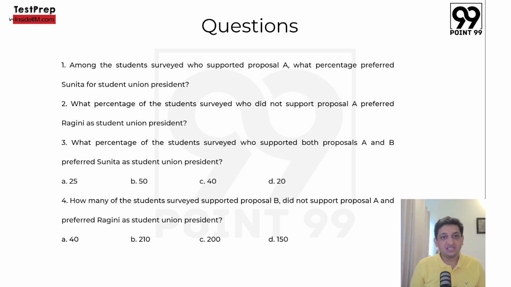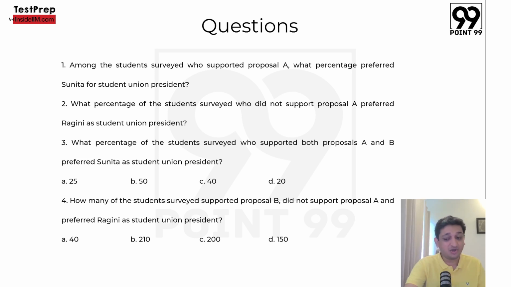Among the students surveyed who supported proposal A, what percentage preferred Sunita? Then you have question 2, who did not support proposal A, preferred Ragini. Then questions 3 and 4, what percentage of students surveyed and how many of the students surveyed, and so on and so forth. Once you get the data in place, the set is fairly straightforward. So try it out on your own. Try to see what is the best way that you can represent this data, and then have a look at the solution that will follow. This is the last chance for you to pause the video, go back, have a look at the set, try it out on your own, and then have a look at the solution.